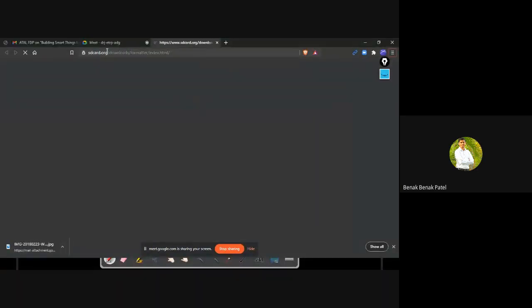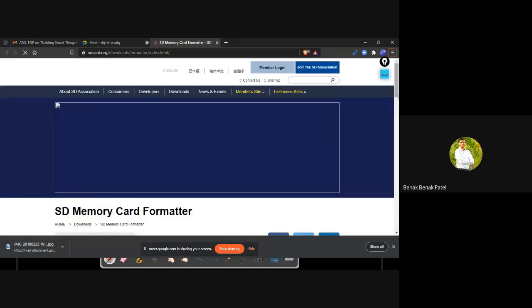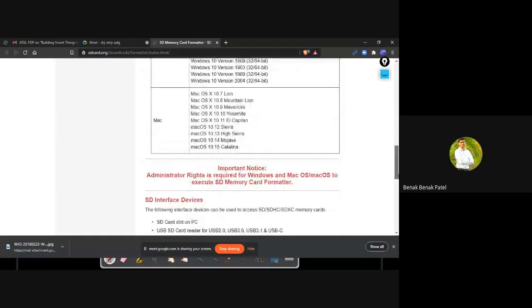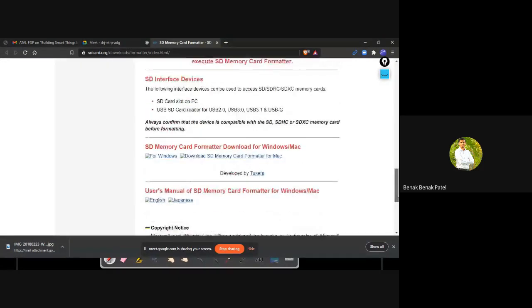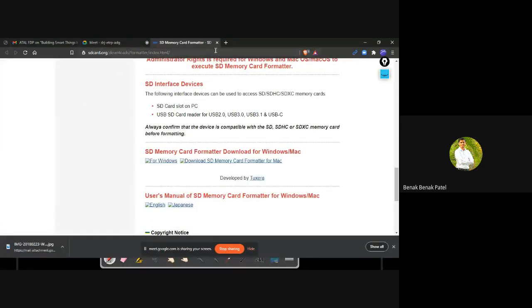You can download this SD card formatter software from here, and make sure that you format your SD cards using this software. This is where you can download this software.